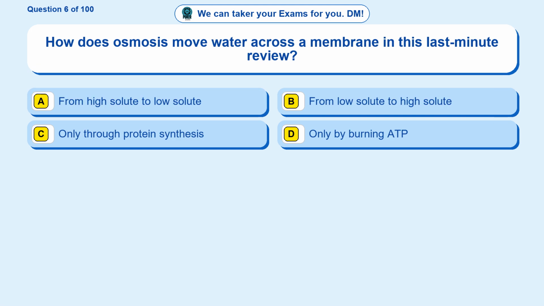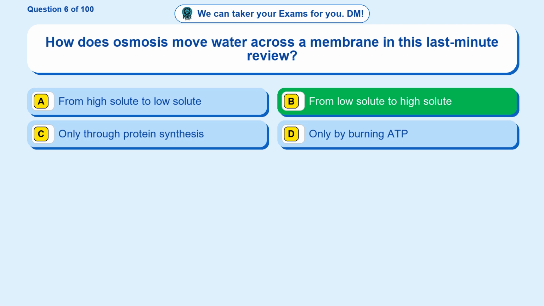Question 6. How does osmosis move water across a membrane in this last minute review? Option A, from high solute to low solute. Option B, from low solute to high solute. Option C, only through protein synthesis. Option D, only by burning ATP. The correct answer is option B, from low solute to high solute.